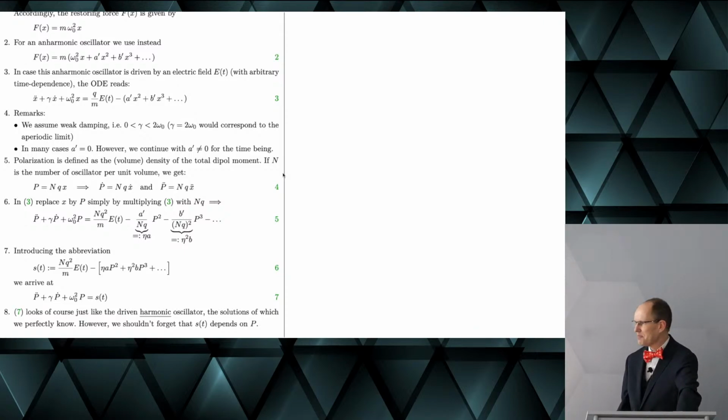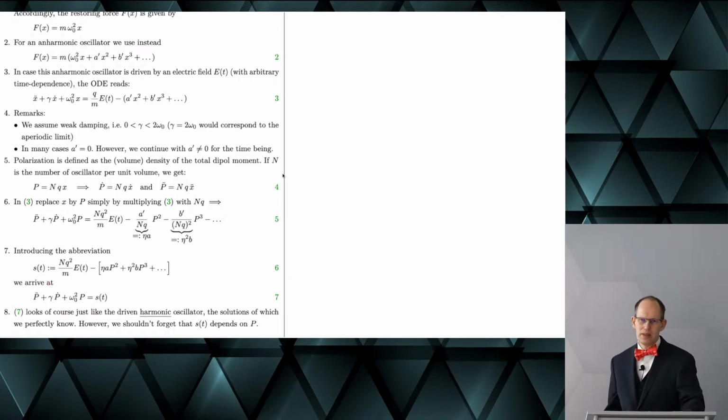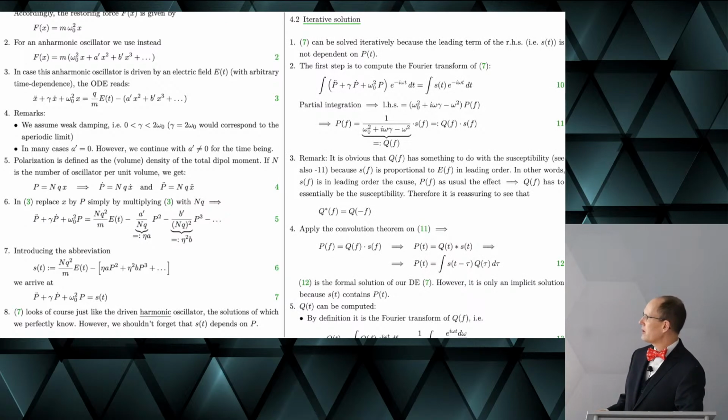But nevertheless, the idea is that in leading order, S of t is almost the electric field times Q divided by M. And this already gives you an idea on what we want to do. We want to try an iterative solution.